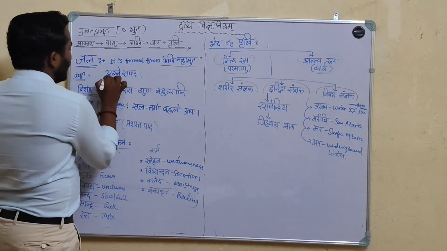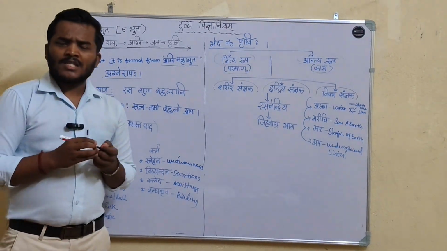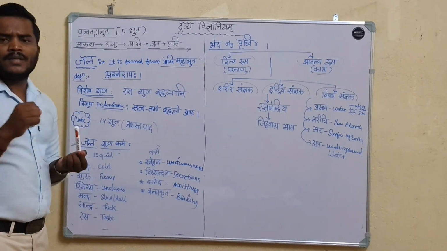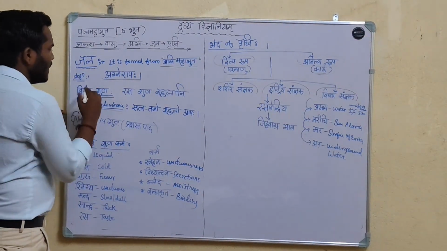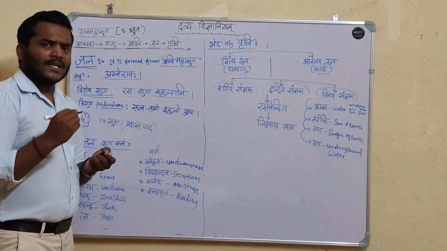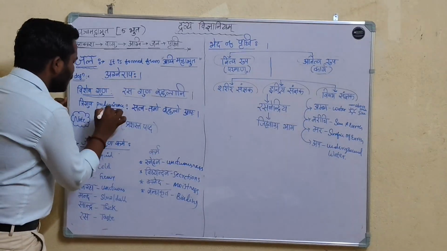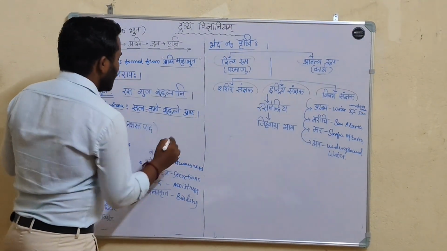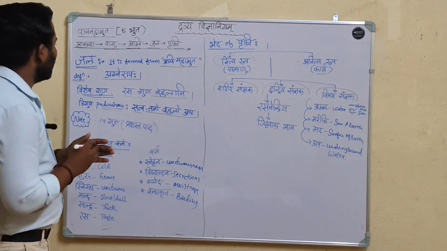Definition is Agne Rapaha, the substance which is originated from the Agni Mahabhuta is called Jala Mahabhuta. The Vishesha Guna of Jala is Rasa Guna Bahulani. Rasa means taste, taste is the Vishesha Guna of Jala Mahabhuta. Triguna predominance in Jala Mahabhuta is Sattva Tamo Bahulo Apaha. Sattva and Tamas, these two are predominant in Jala Mahabhuta.